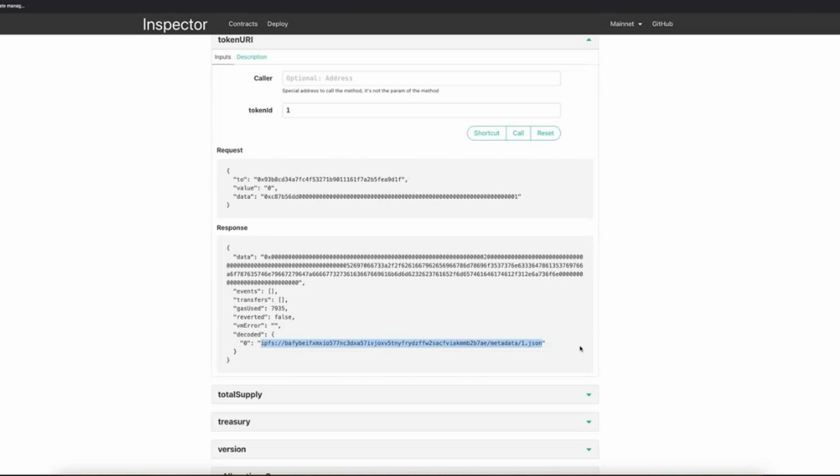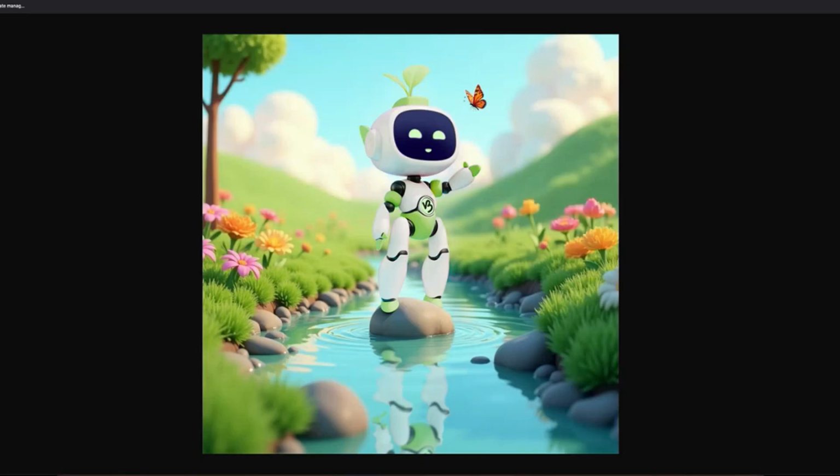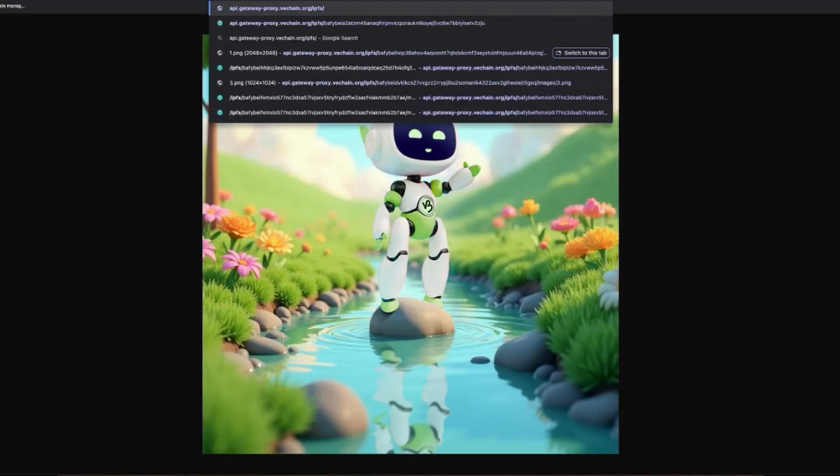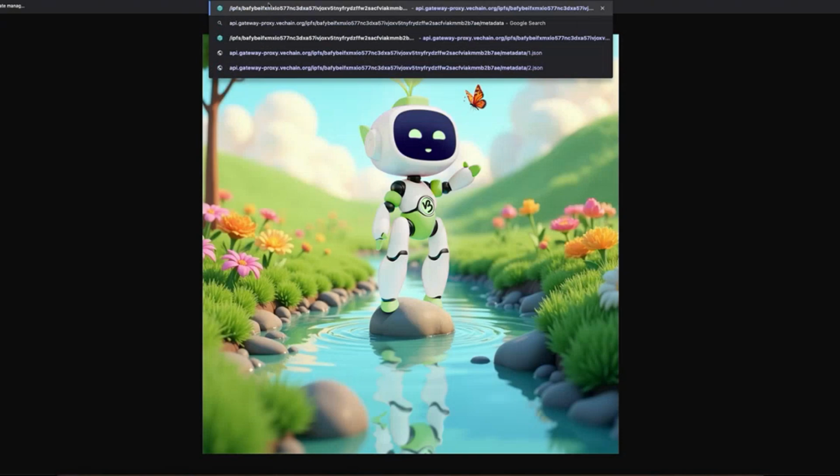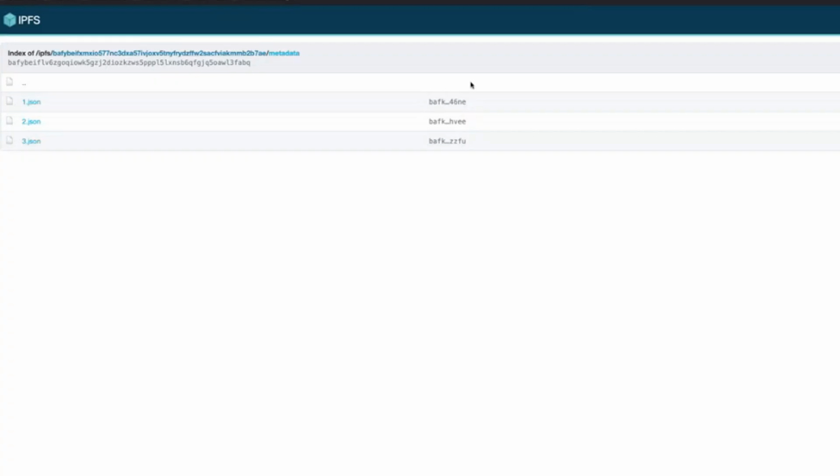So let's see exactly what this metadata looks like. Let me copy this, go to our gateway that has also recently been released. So if you need a performant gateway, make sure to contact the IPFS team. And you can see here the base URI, which holds basically all the possible metadata for all the tokens.